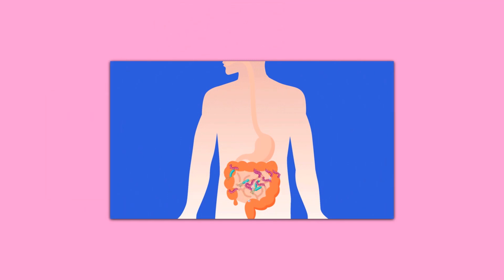When we suffer from loose motions and vomiting, we throw out microorganisms along with intestinal water. Some medicines can also kill these microorganisms. Therefore, we need to take extra yogurt or buttermilk to restore their numbers.